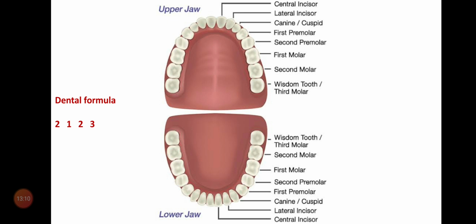How many teeth are there in one half of the jaw? 2 plus 1, 3, 3 plus 2, 5, 5 plus 3, 8. So in half of the jaw there are 8 teeth. In a full jaw, 8 plus 8, 16. So a jaw contains 16 teeth. What about the two jaws? 16 plus 16, 32 teeth. So a human being contains 32 teeth. Clear? Okay.